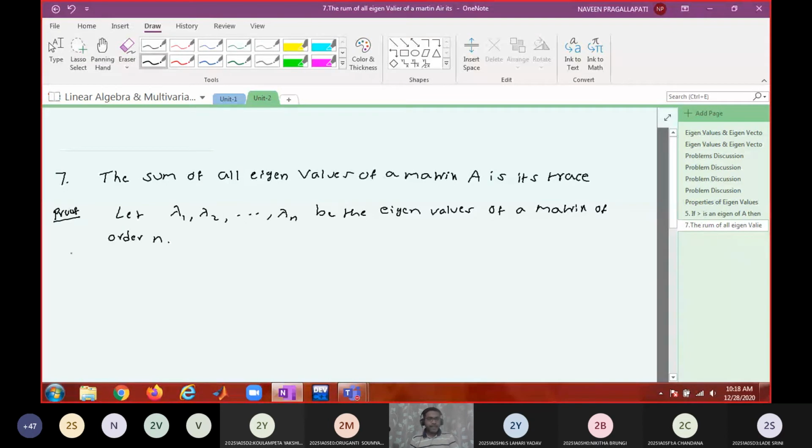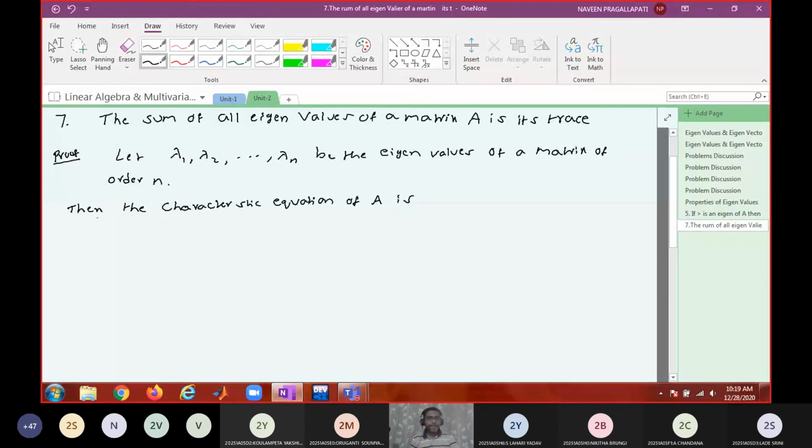Then what is its characteristic polynomial? The characteristic equation of A is determinant of A minus lambda I equal to 0.